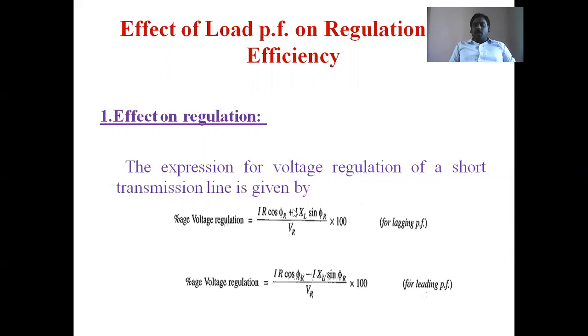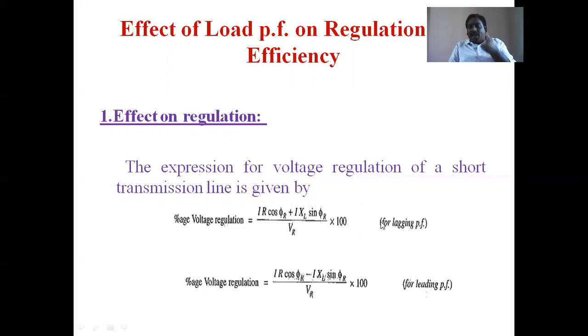A plus means the voltage is in excess, a minus means the voltage is less. But here this is not voltage, this is voltage drop. For lagging power factor the voltage drop is more, that's why it is plus. And for leading power factor the voltage drop is less, that's why here it is minus. That is the effect of load power factor.